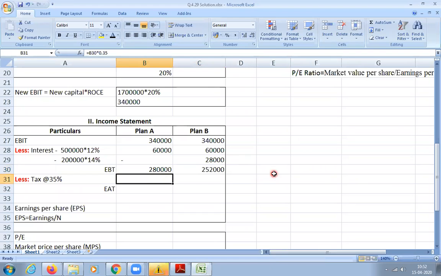So calculate tax for 2,80,000 at 35 percent and 2,52,000 at 35 percent. For plan B, it is 88,200. Calculate for both. 98,000 and 88,200, sir. Correct. Now calculate EAT.